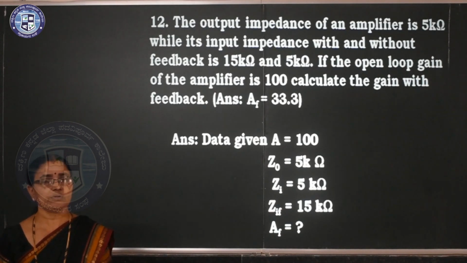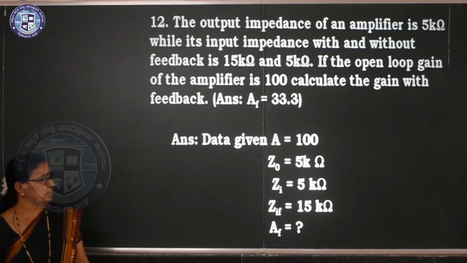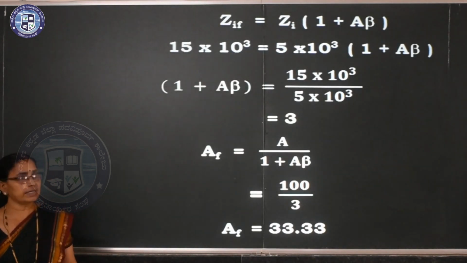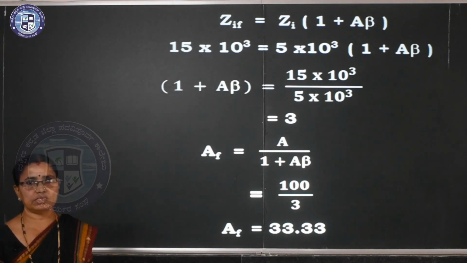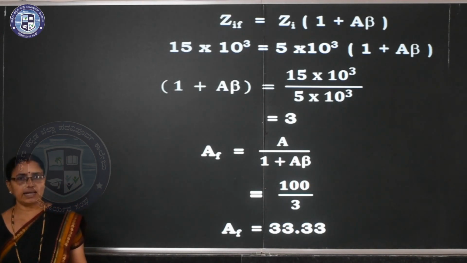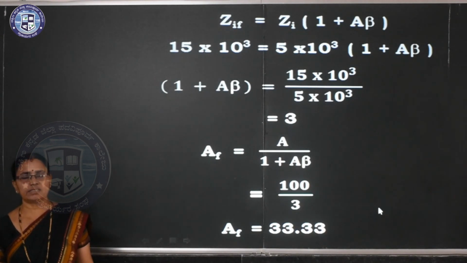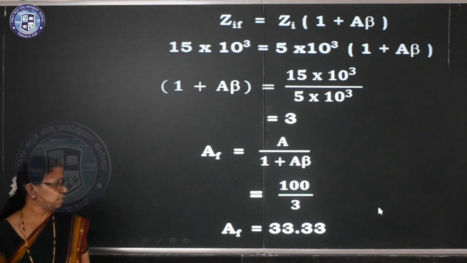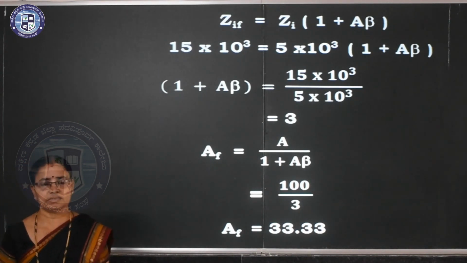So which one is the greater? You have to take the one with feedback. Which one is the lower? You have to consider before feedback. So we write the expression like this: ZIF is equal to ZI into 1 plus A beta. Substitute the standard unit, because kilo ohm is converted into ohms. So calculate the value of 1 plus A beta. Beta is what they ask, so you can take it directly here. You can put 100 by 3 and you get the answer. AF is equal to 33.33. Clear?